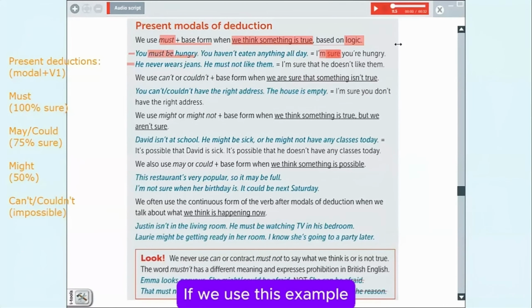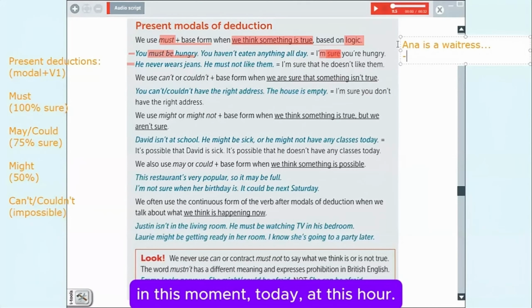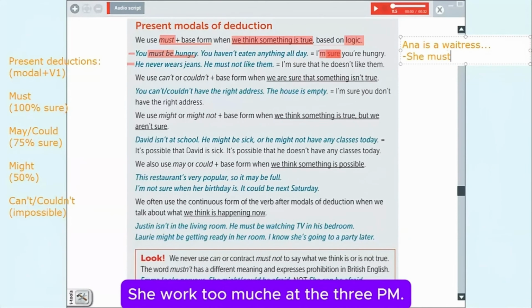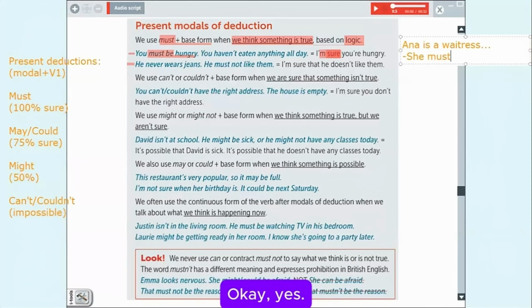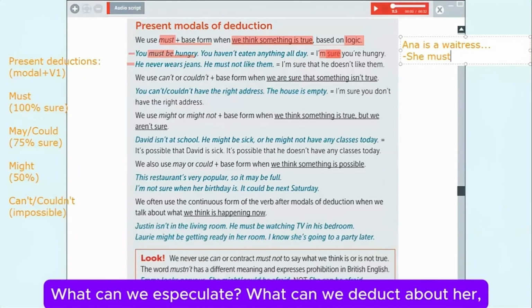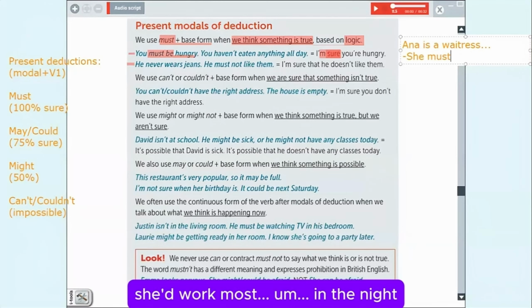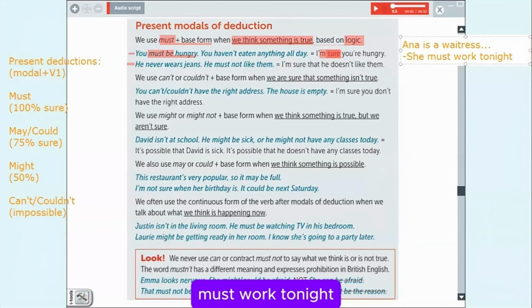If we use this example, Anna is a waitress. What can you speculate or what can you deduce about Anna in this moment, today, at this hour? What can you speculate about her? She worked too much at 3 a.m. Okay, yes. Waitress, mesera, right? Yes, mesero, exactly. And today is Wednesday, so 1:40 p.m. What can we speculate? What can we deduce about her, her job, and today? Okay, she works mostly at night. Okay, yes, we can say she must work tonight.